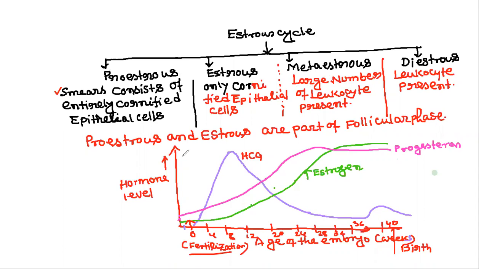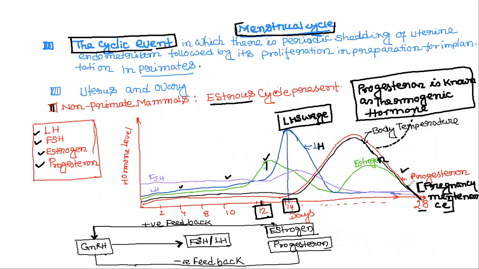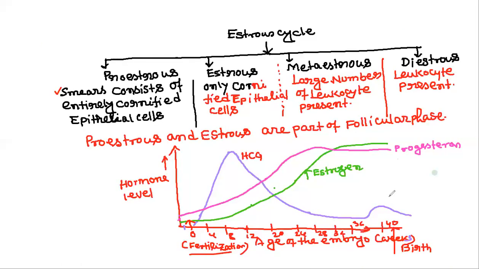Now we'll see the graph. During the menstrual cycle we have seen that the progesterone level increases to prepare for pregnancy maintenance. But if pregnancy does not occur, the graph decreases. Previously we saw that the progesterone concentration gradually decreases after 28 days if fertilization does not occur. Now, if pregnancy occurs, these are the days of fertilization.